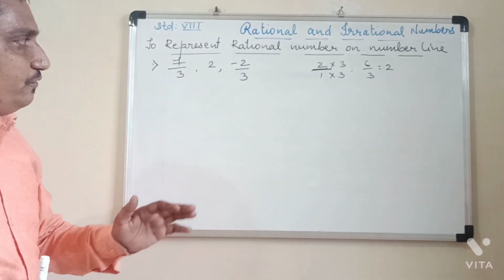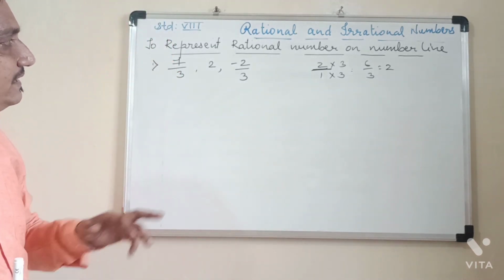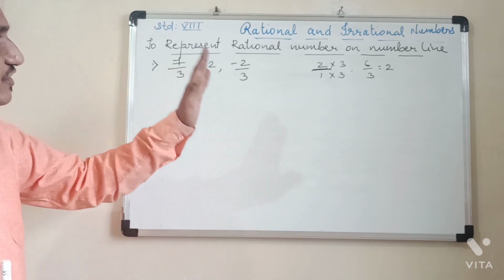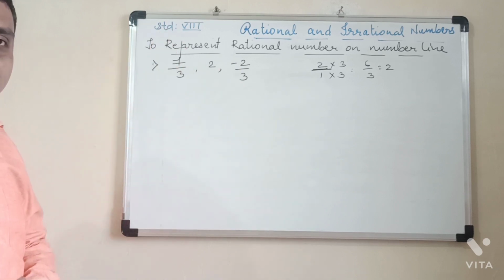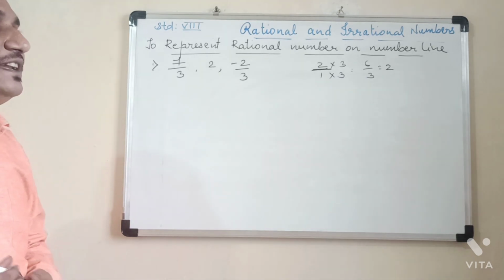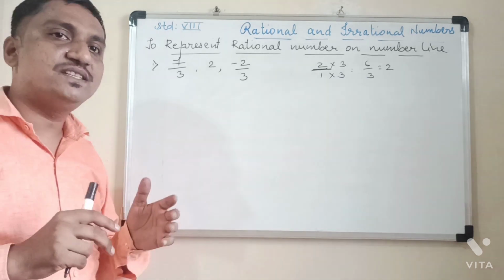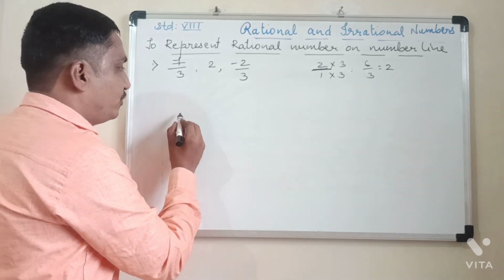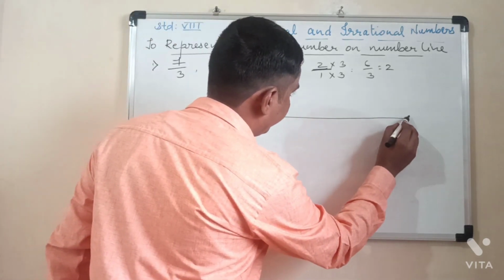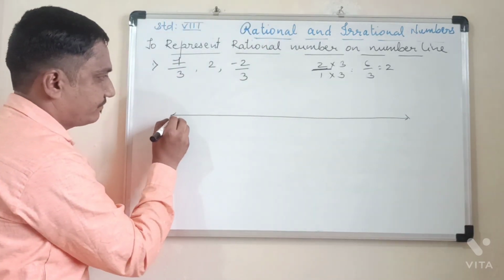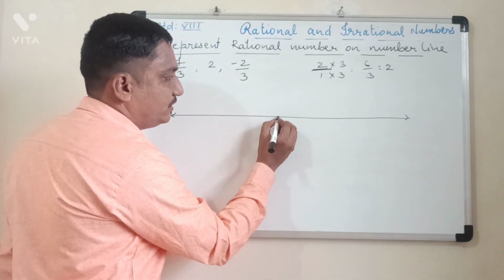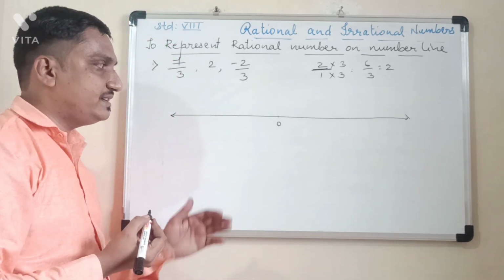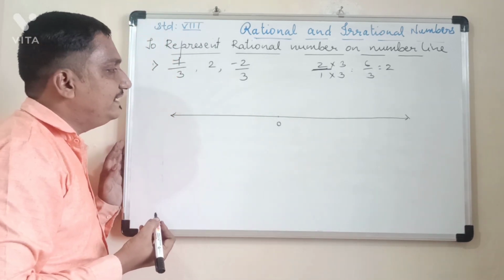So now, what is the thing you have to keep in mind? That denominators are 3. And to represent these rational numbers on number line, first thing we have to do is, we need to draw a number line. So I don't have equipment here with me. You have to use proper scale. So first thing is, you will draw a number line. So you know very well 0. To the right side of 0 are positive numbers. To the left side of 0 are negative numbers.